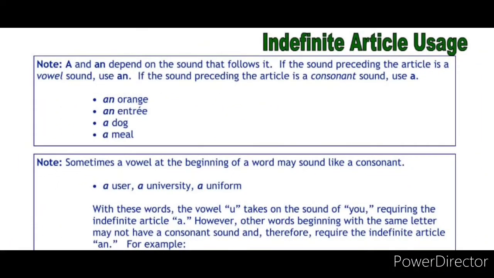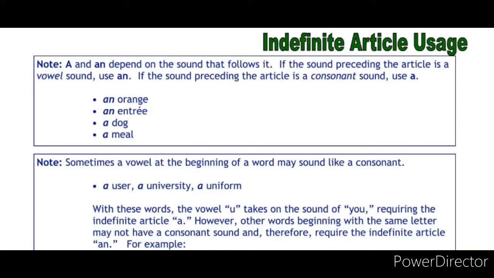Children, let's continue the usage of the indefinite articles "a" and "an." So see here, note: "a" and "an" depend on the sounds that follow them. It depends upon the sound of the noun which we are pronouncing. If the sound following the article is a vowel sound, we need to use "an."